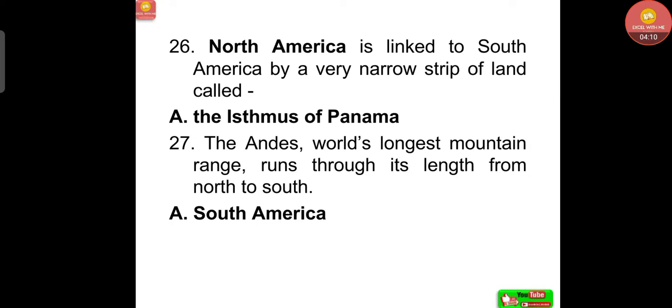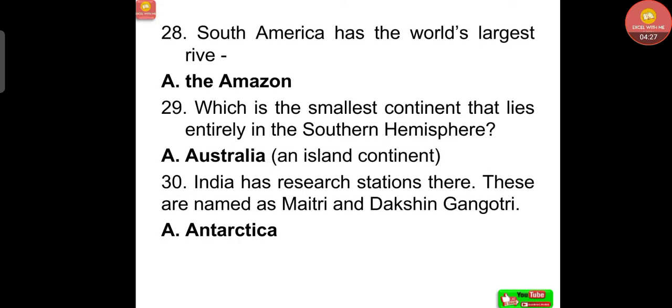So, these are the two terms we have to remember. Now, North America is linked to South America by a very narrow strip of land called, just now we have learned about it, the Isthmus of Panama. The Andes, world's longest mountain range, runs through its length from north to south, that is South America. South America has the world's largest river, that is the Amazon, very famous. Which is the smallest continent that lies entirely in the southern hemisphere? That is Australia, an island continent.